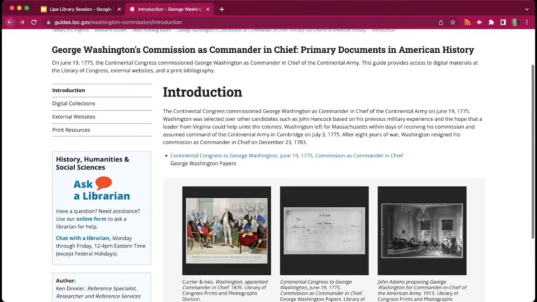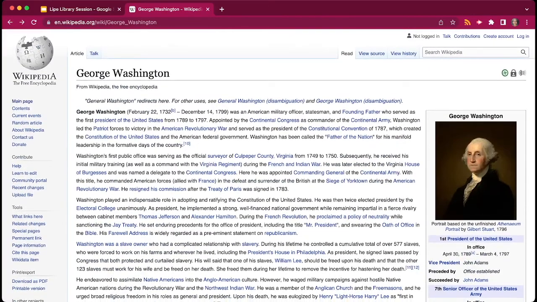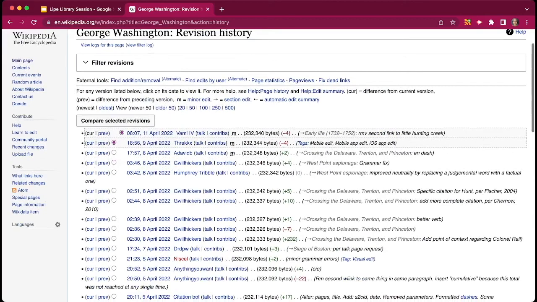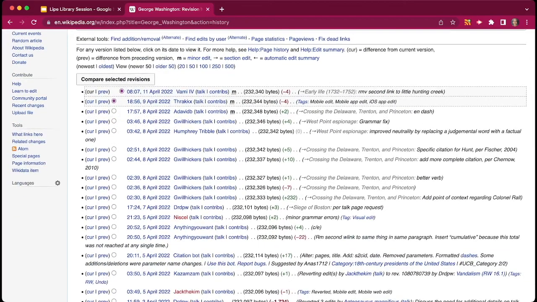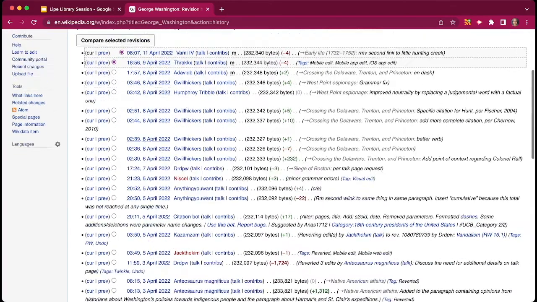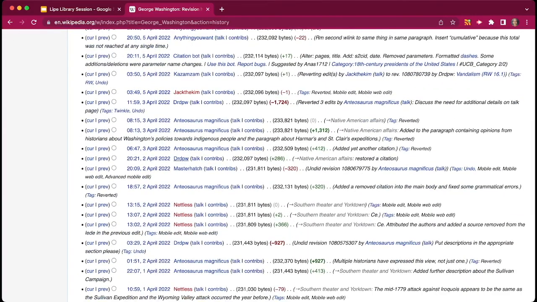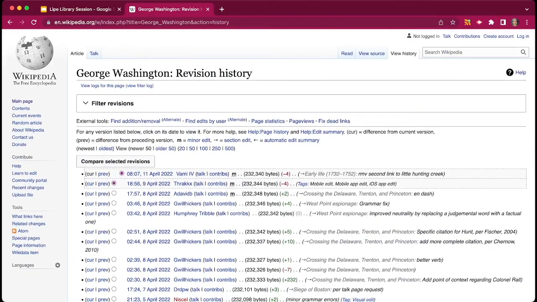If we go back to the Wikipedia page, I do want to show you right quick the View History tab. This is where you can see all the revisions that have been made to this page specifically. If you look, these have all been in the month of April, and it tells you who did it, and sometimes they'll even put here what they were revising or fixing in the Wikipedia page. This goes to show that anybody can do revisions, and that's why it's not always smart to trust what you see directly on Wikipedia, and you should actually go and look at the sources where they got that information from.